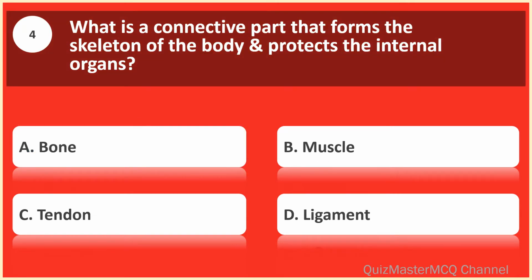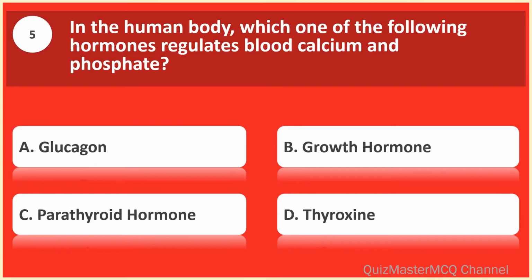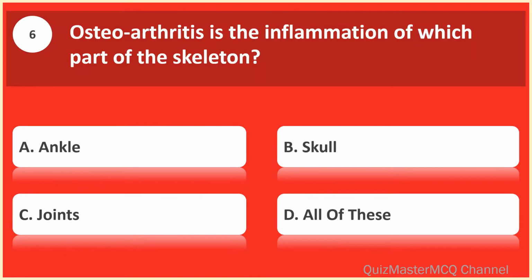What is a connective part that forms the skeleton of the body and protects the internal organs? Bone. In the human body, which one of the following hormones regulates blood calcium and phosphate? Parathyroid hormone. Osteoarthritis is the inflammation of which part of the skeleton? Joints.